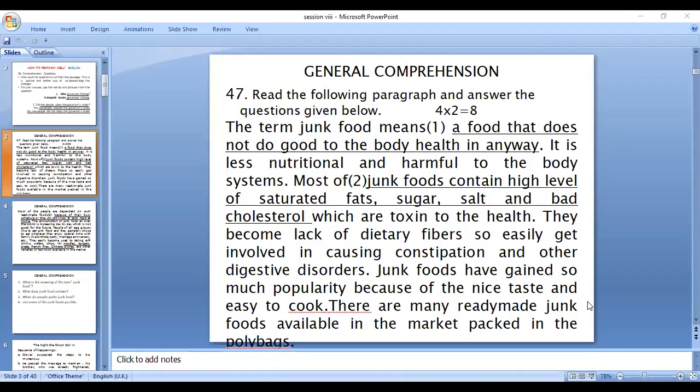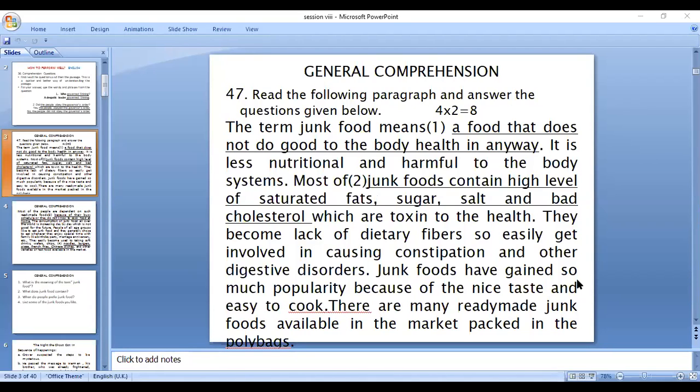And then, list some of the junk foods you like. So this is a general question. Even without referring to the passage, you can simply write your answer and score 2 marks. This is what I have been telling you about common sense. If you have common sense, you can score a minimum of 5 to 10 marks more than the other students who have prepared equally with you. Now we will go to the passage.